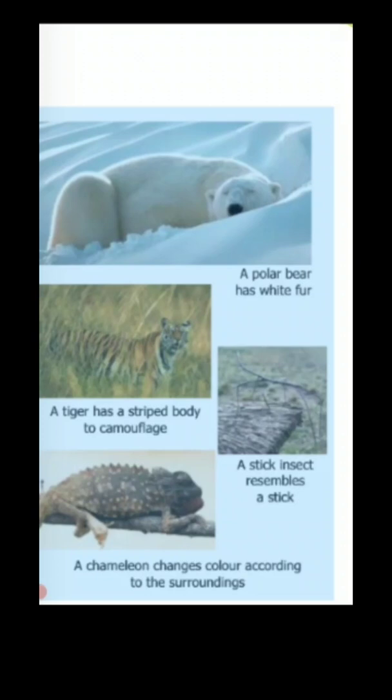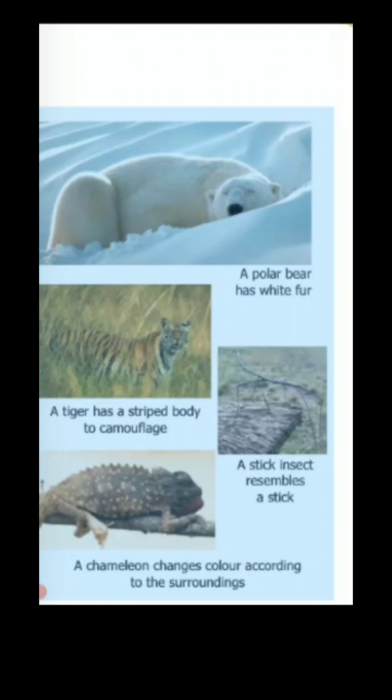This is called camouflaging, and these animals are called camouflaging animals. Camouflage makes an animal hard to be seen in its surroundings. This adaptation protects them from their enemies.